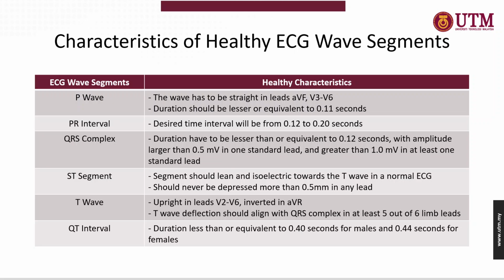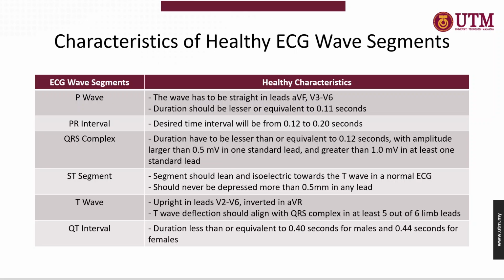And the duration needs to be lesser or equivalent to 0.11 seconds. Next, the PR interval, the desired time interval to propagate will be between 0.12 to 0.20 seconds. For the QRS complex, the duration will need to be lesser than or equivalent to 0.12 seconds with an amplitude larger than 0.5 millivolt in one standard lead, and it can only be greater than 1.0 millivolt in at least one of the standard leads.